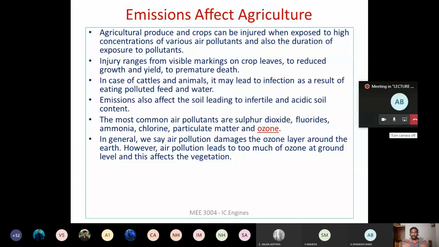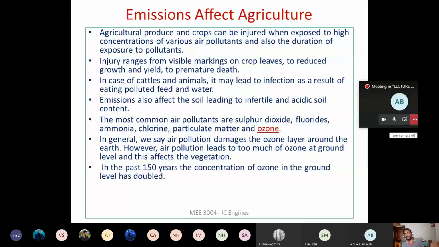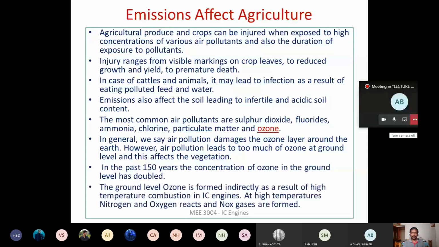When the ozone is formed at the ground level, then it affects the vegetation, right? Over a period of 150 years, they have observed that the concentration of ozone at the ground level has doubled, right? So this ground level ozone is formed indirectly because of the high temperature combustion in IC engines. At high temperature, nitrogen and oxygen react and form NOx, right? Which is one of the main reasons for the formation of ozone at the ground level, right?